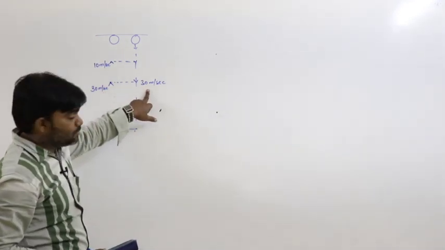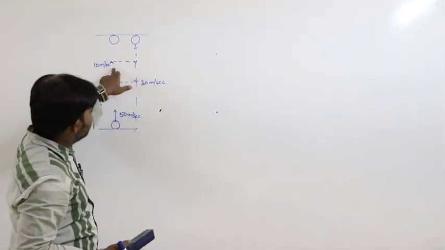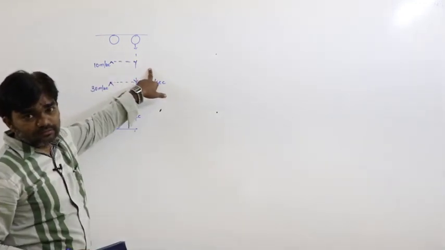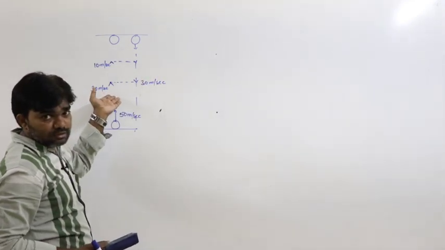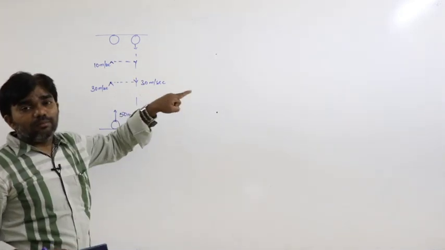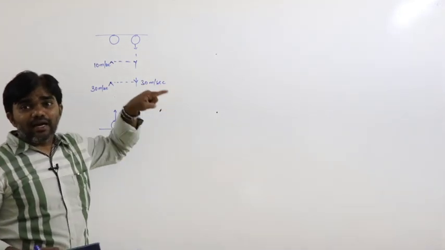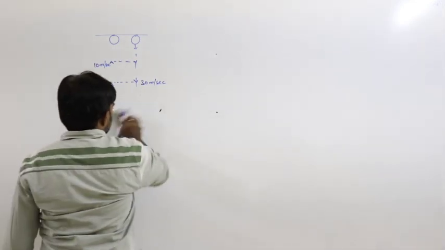It is also 30 meters per second. Here let us say it is 10 meters per second. At the same position, it is 10 meters per second. That is, whatever the speed during upward motion at a certain position, during downward motion also the body must have the same speed at the same position. That is the important part. Next.